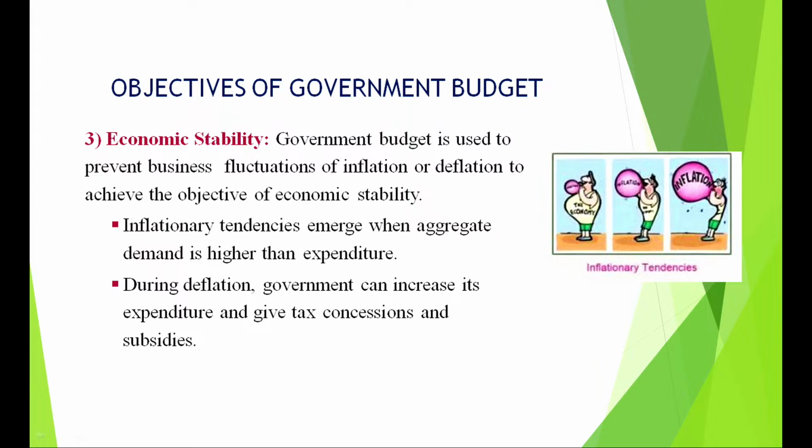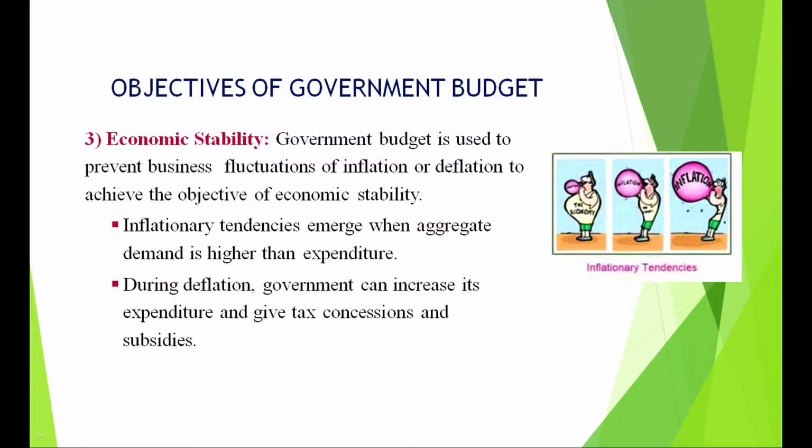Then comes the third major objective, stabilization function or economic stability. The government budget is used to prevent business fluctuations of inflation or deflation with the aim to achieve economic stability. What are inflationary tendencies, children? When aggregate demand is higher than aggregate supply. Now, what does the government do? The government can increase taxes or the government can decrease its non-development expenditure. So, increase taxes and decrease expenditure. When does the government do this? When there is inflation.